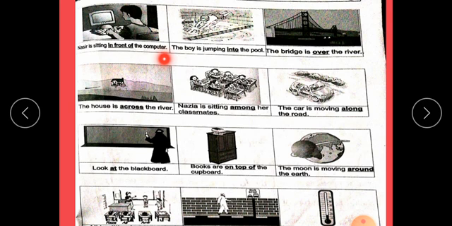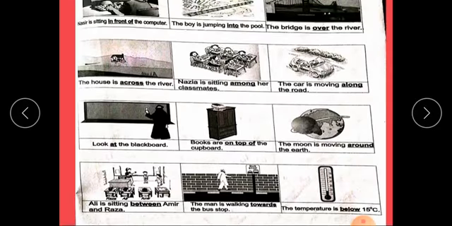Nasir is sitting in front of the computer. In front is preposition. The boy is jumping into the pool. These are compound prepositions: in front, into. The bridge is over the river. The house is across the river. Nazia is sitting among her classmates. The car is moving along the road. Look at the blackboard. Books are on the top of the cupboard. The moon is moving around the earth. Around, ird-gird.